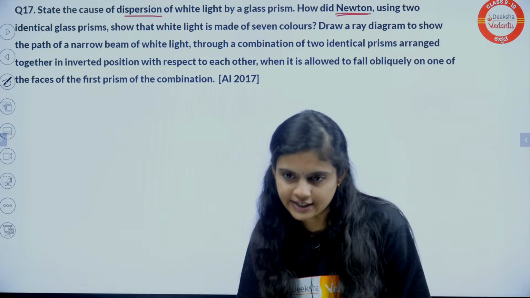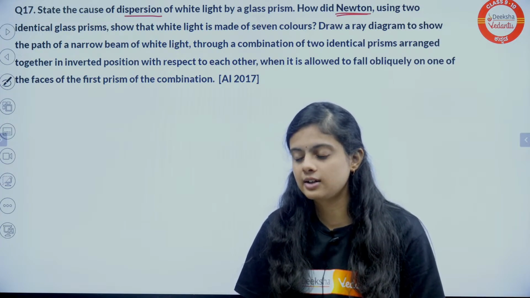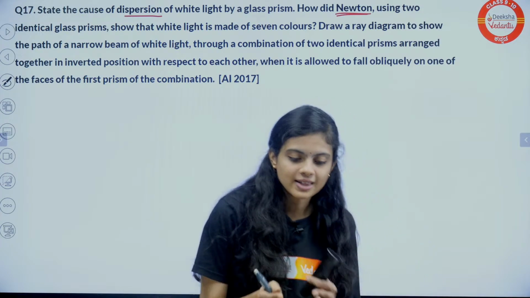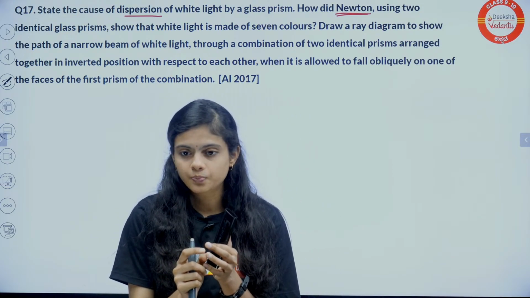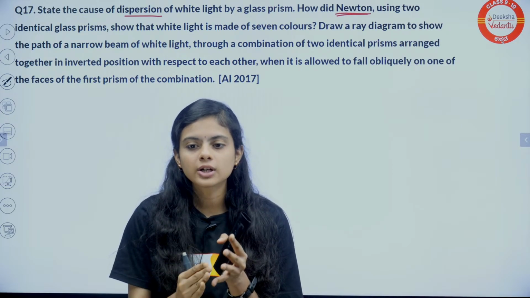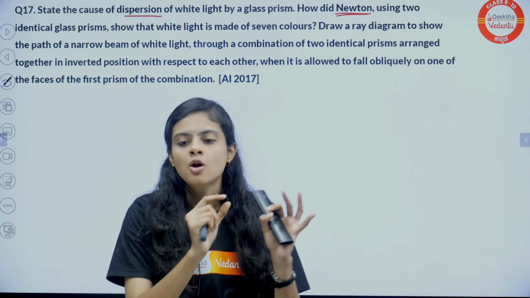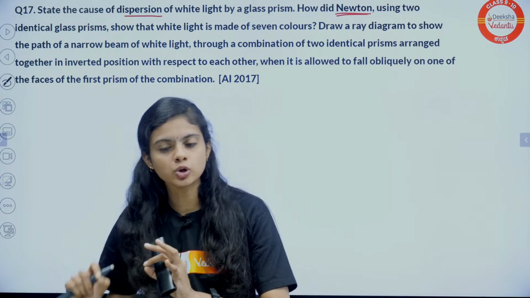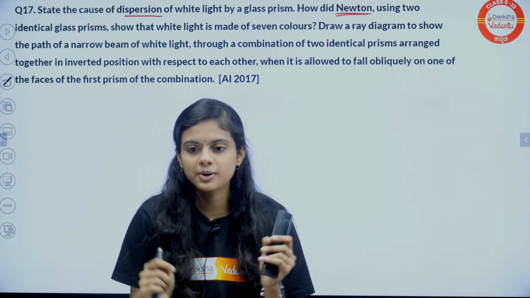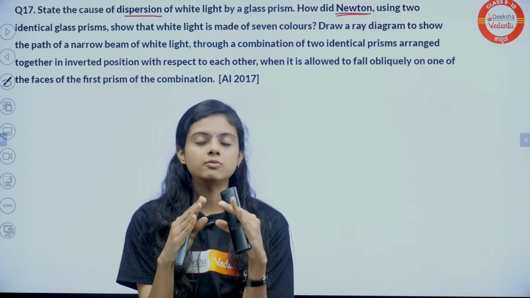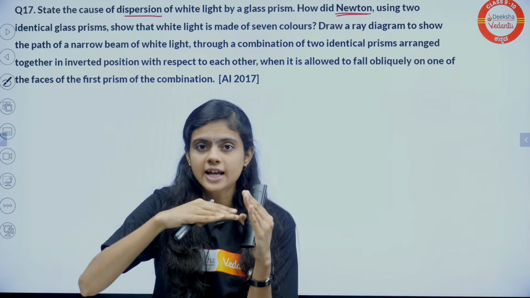Yeah, I will be telling that. So, why does dispersion occur? Why does the light bend? Because when white light passes through the prism, it bends with different angles. Why do you get 7 colors? Because red, when it is moving from rarer medium to denser medium as the prism is, yes, recombination, I'll be telling about that. See, when the light is passing through this prism, it splits and bends into different angles, right?